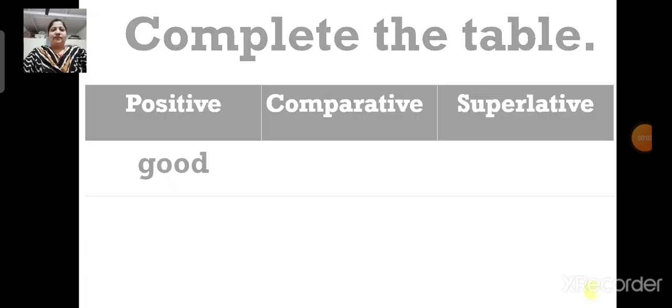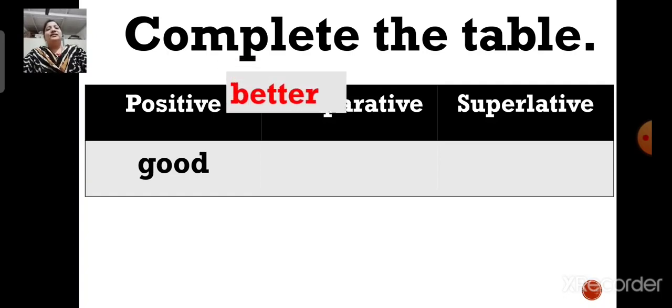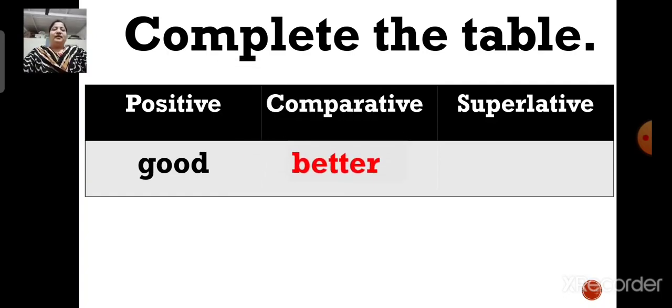Now, next. Now here, the word is good. Children, you have to tell me the comparative and the superlative degree of the word good. Yes, you are correct. The comparative degree of the word good is better. And the superlative degree of the word good is best. Good, better, best. Now children, let us move on to the next question.